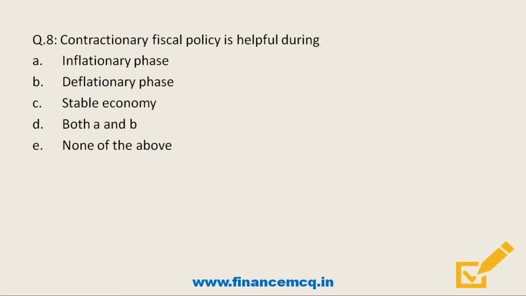Next question, contractionary fiscal policy is helpful during option A inflationary phase, option B deflationary phase, option C stable economy, option D both A and B and last option none of the above. So friends, here the correct answer is option A inflationary phase. Friends, remember that contractionary fiscal policy is done by raising taxes or reducing government spending, basically to reduce money with the public to curtail inflation.